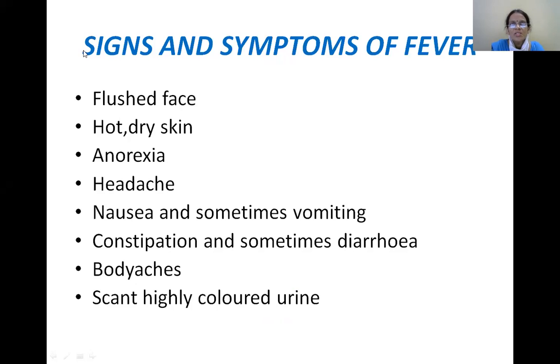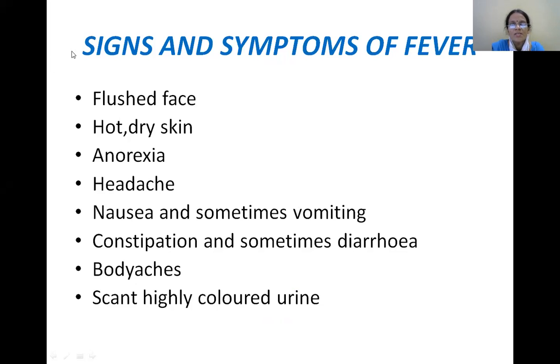Now coming to the signs, and before going to this, why is the fever being caused, why is the body temperature being elevated? It is being elevated mostly because of the release of pyrogens such as interleukins and cytokines, mostly interleukins 1 and 6, that we have already discussed in the previous class.